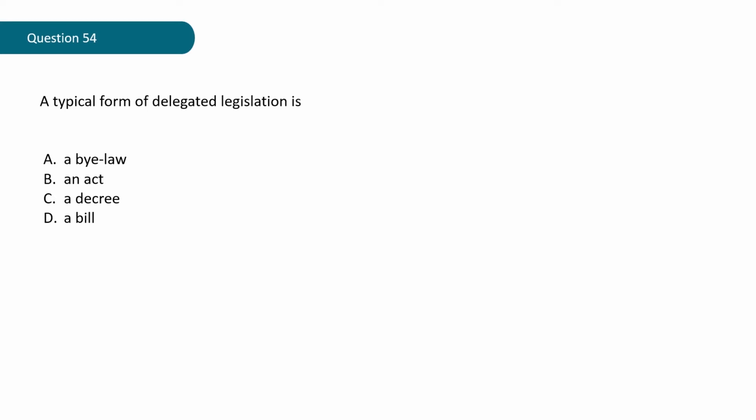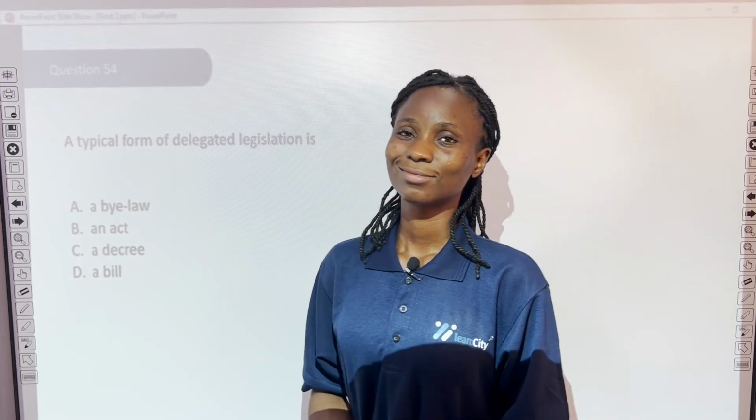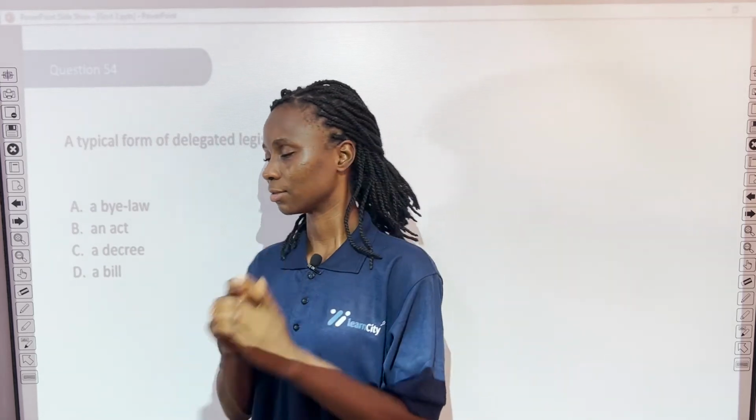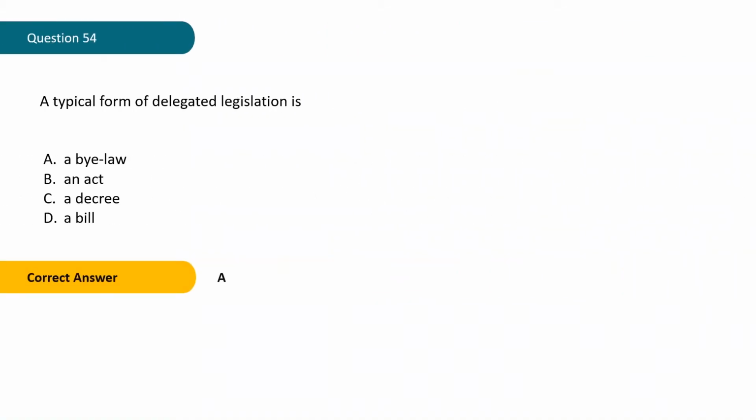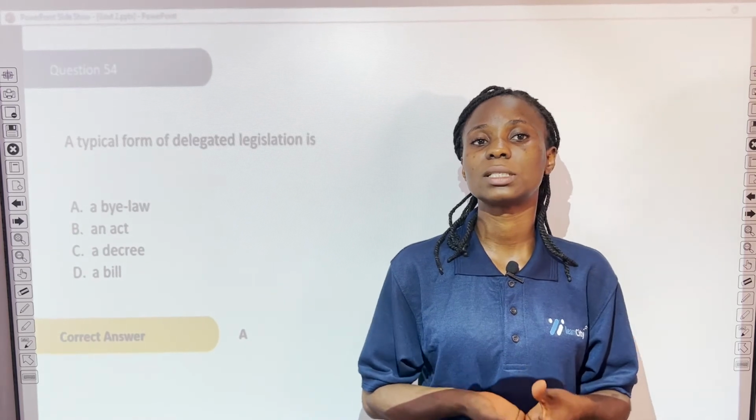Question 54. A typical form of delegated legislation is A. A bylaw, B. An act, C. A decree, D. A bill. Well, let's see. The correct answer is A. A bylaw. Now, bylaws are usually made by the local government.